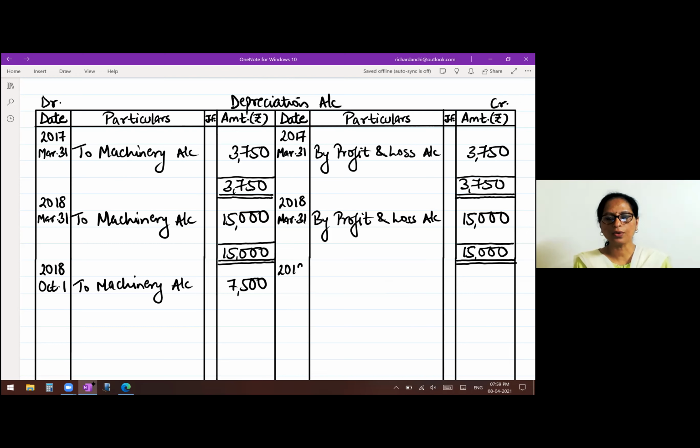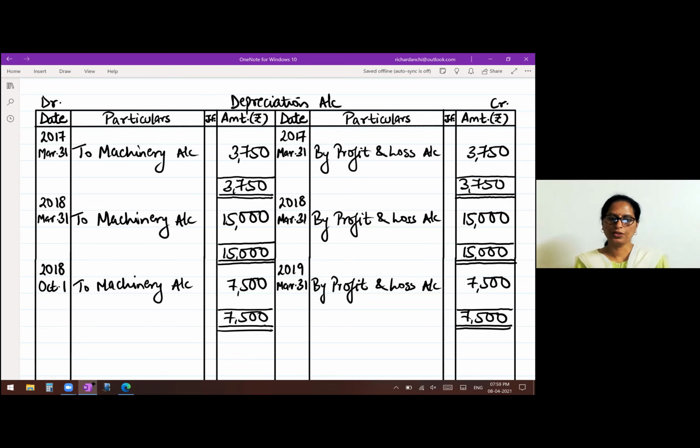So it becomes 2019 March 31st. Right, by profit and loss account, 7,500. Only the date over there, you have to be very careful. Close the account by taking the totals. So we have finished with this problem. Now we will go on to the next one.